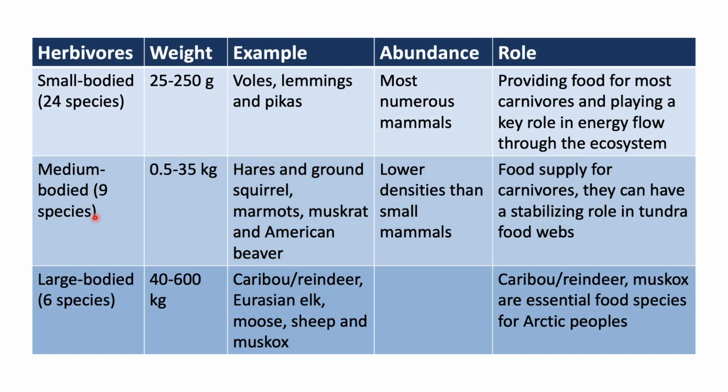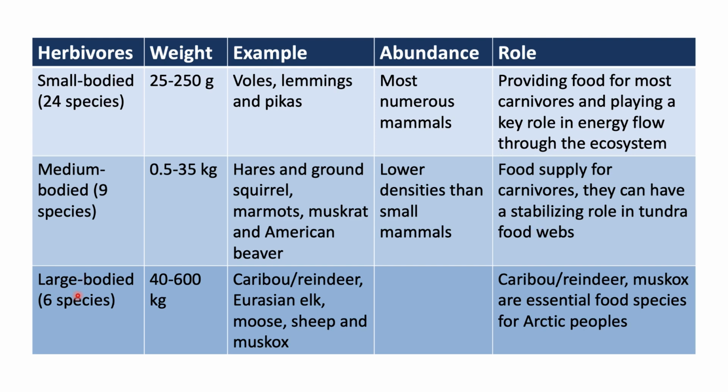The next one is medium-bodied. There are 9 species. Their weight is around half a kilo to 35 kilograms. Examples include hares, ground squirrels, marmots, muskrat and American beaver. They have lower densities than small mammals. These are also a food supply for carnivores. They can have a stabilizing role in the tundra food webs.